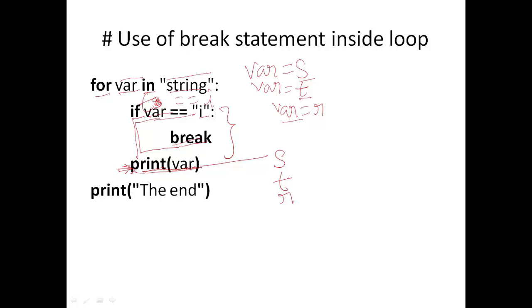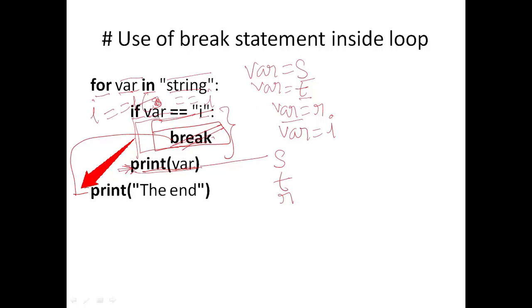Next the value I will be assigned to the variable var, and the condition I equals I becomes true this time. As soon as this condition becomes true, we will execute the block of the if statement, which has one statement, that is the break keyword. So what will this statement do? It will terminate the loop. That means it will send the control out of the for loop. So the for loop is terminated here.